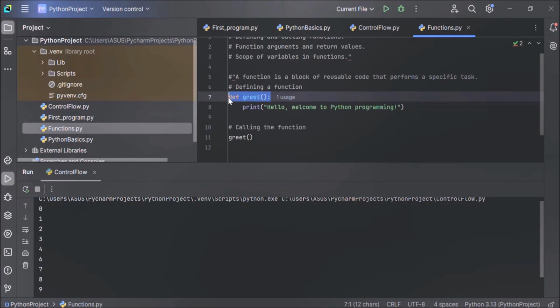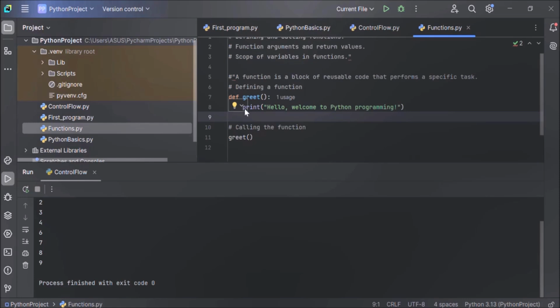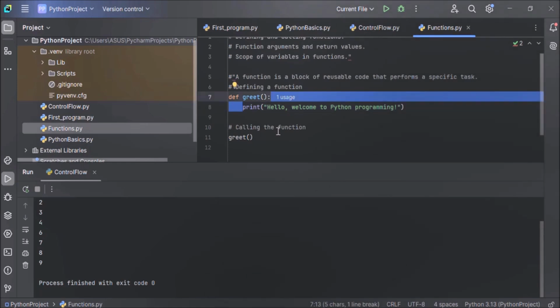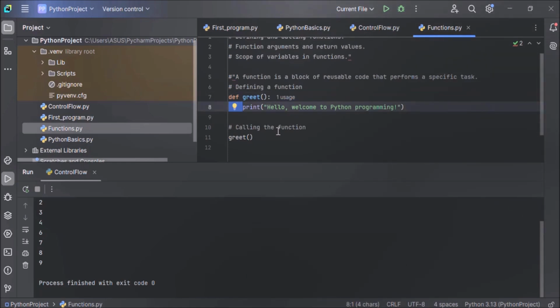After the function name we have our function body. In the greet function there is only one statement in the function body, a print statement: Hello, welcome to Python programming. The function body has to be properly indented. Indentation means adding white space before code, the way we have done here before the print statement. All the code that belongs to your function body has to be properly indented. This is very important to remember.